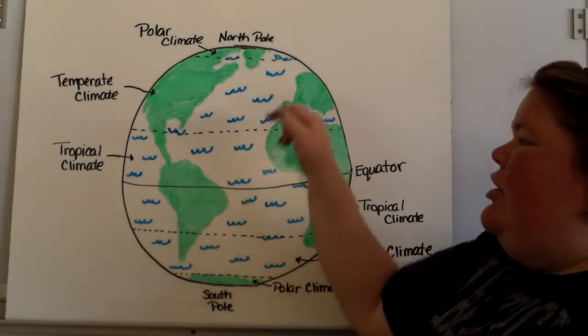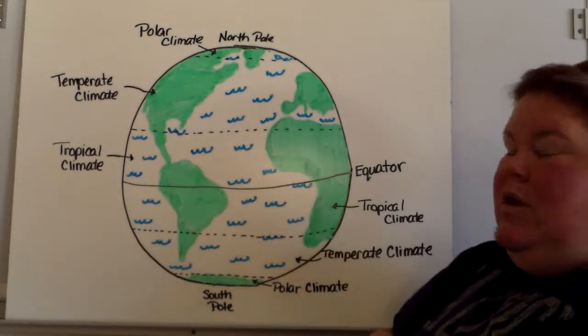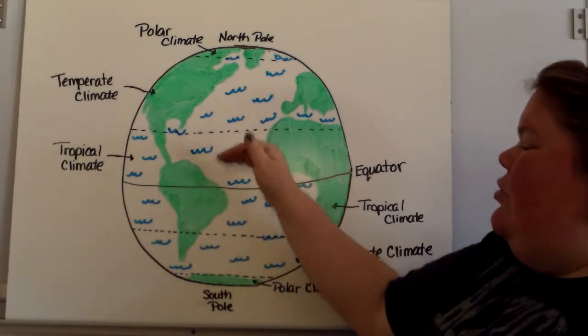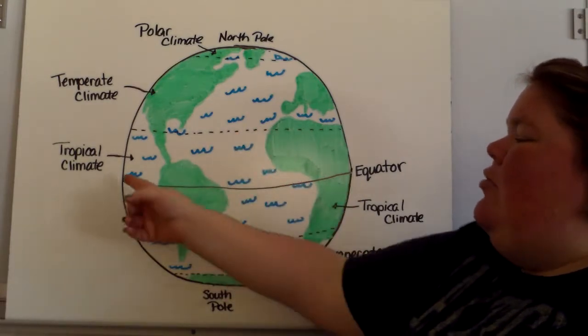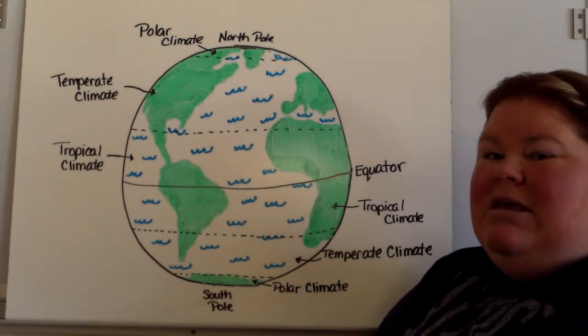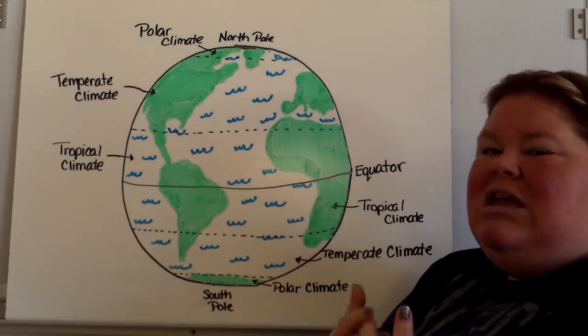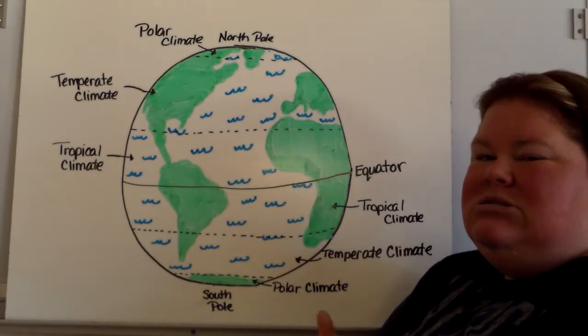Now remember, this is where you're going to have your seasons. Then in the middle, around the equator, both north and south of the equator, we have the tropical climate. This is where it's going to be hot. This is where you're going to have your rainforest and different ecosystems like that.